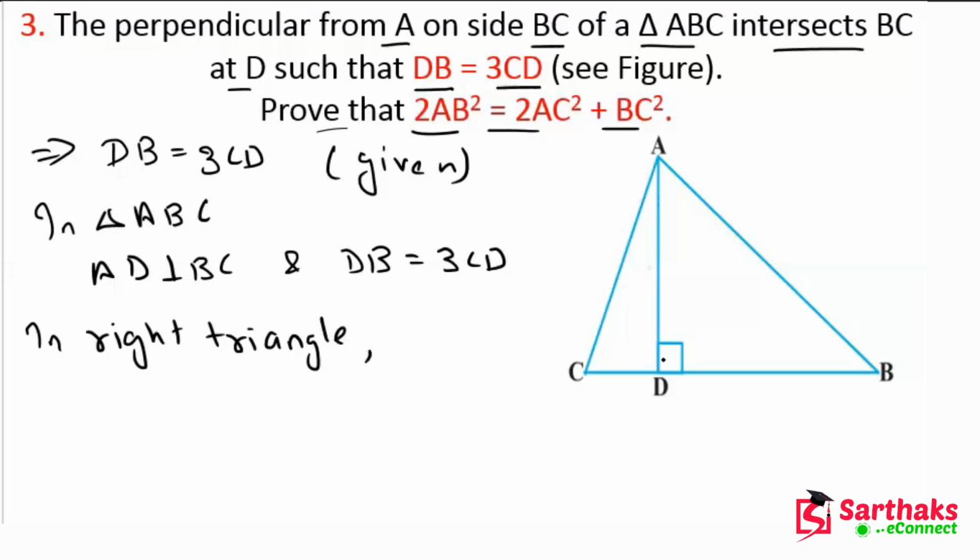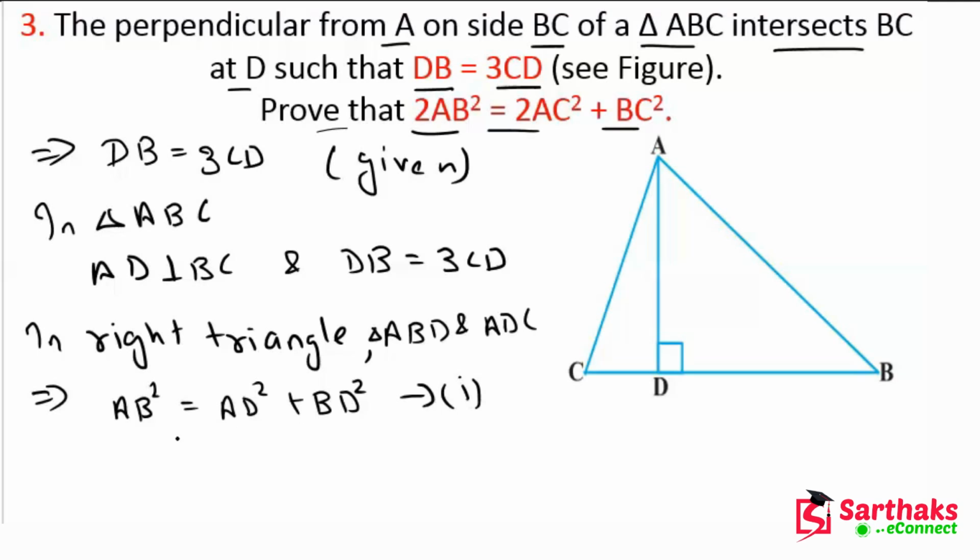And in right triangle ABD and ADC, we can write AB square is equal to AD square plus BD square. This is our equation number 1. This is our Pythagoras theorem. And AC square is equal to AD square plus DC square. This is our second equation.